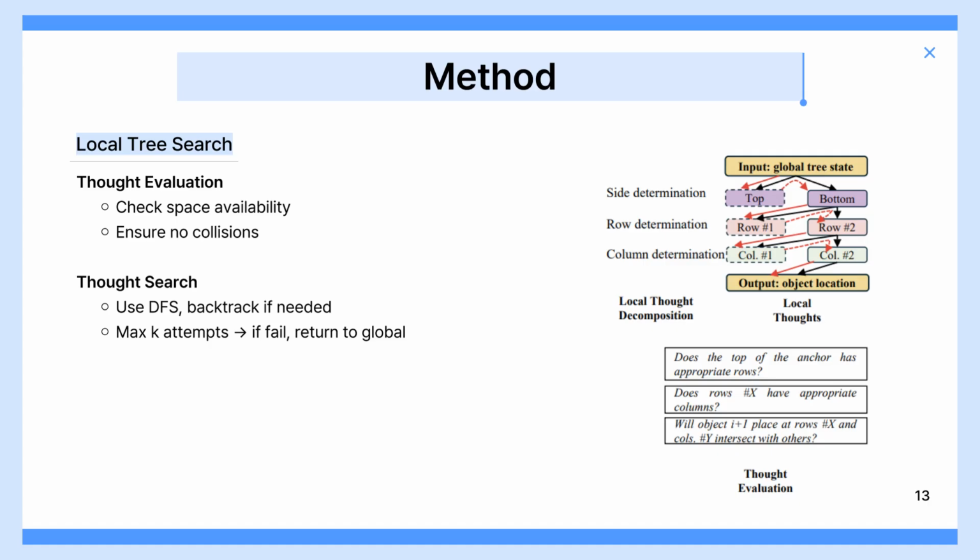Each object can be attempted up to k times. If all attempts fail, the local tree search reports failure and control returns to the global tree search, which then revises earlier decisions. This combination of evaluation and search ensures that the final placement is both feasible and realistic.